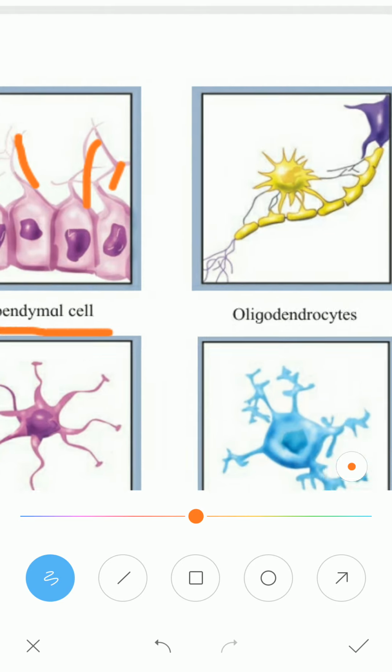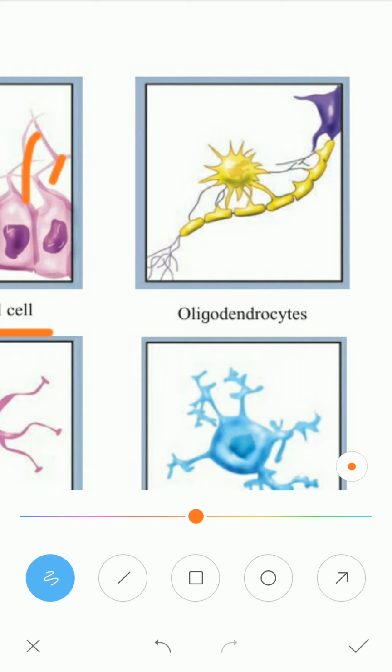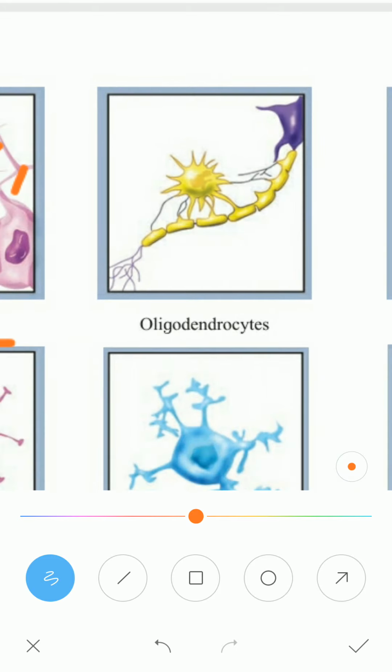The second one is the oligodendrocytes. Oligodendrocytes form the myelin sheath, and because of the myelin sheath formation, the white matter appears white inside the brain, inside the central nervous system. You can see the axon here, this is the cyton, and the axon is covered by these oligodendrocytes. Oligodendrocytes inside the brain or spinal cord form the myelin sheath. Myelin sheath helps in transmission of impulse at a faster rate compared to a non-myelinated fiber.